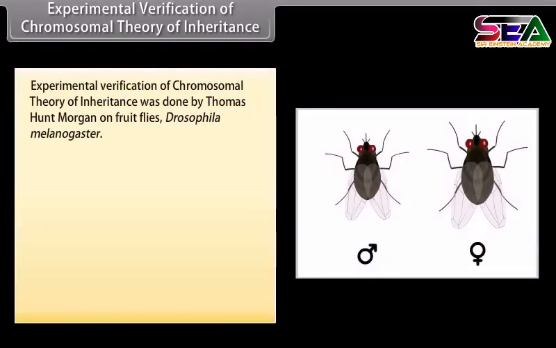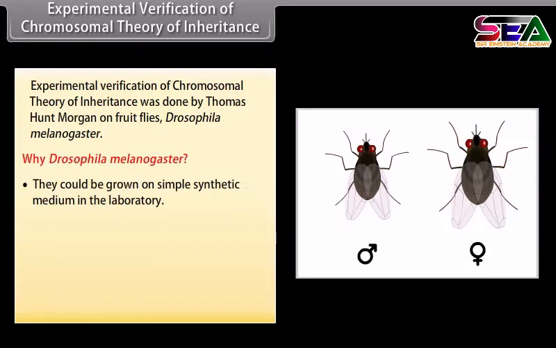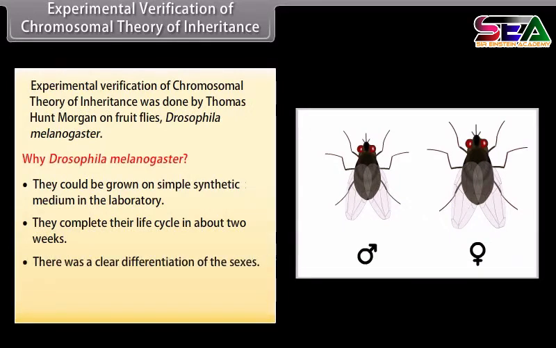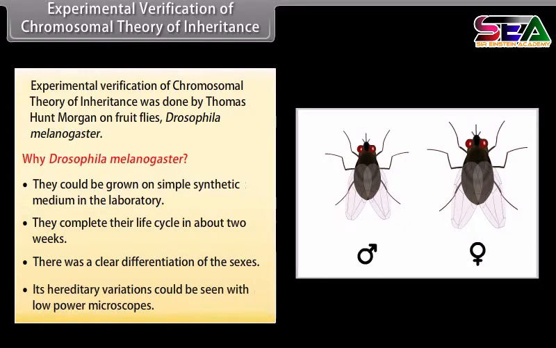Experimental verification of the chromosomal theory of inheritance was done by Thomas Hunt Morgan on fruit flies, that is Drosophila melanogaster. Why Drosophila melanogaster? They could be grown on simple synthetic medium in the laboratory. They complete their life cycle in about 2 weeks. There was a clear differentiation of the sexes. Its hereditary variation could be seen with low-power microscopes.